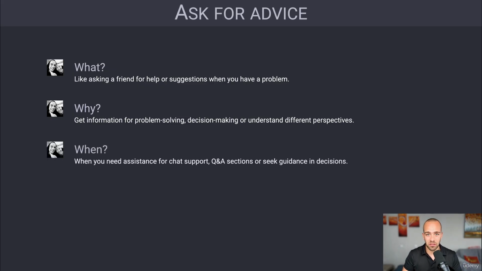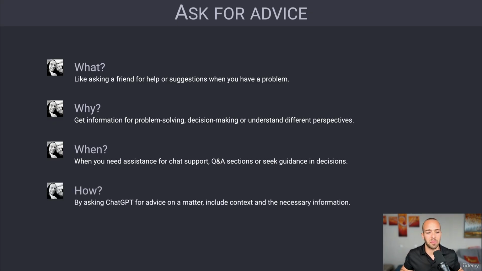And when are we going to use this? When you need assistance, for example, chat support if you're running a business, for a Q&A section if you're having something like that on a website, or seek guidance in decisions. Now, how can we use this? Well, by asking ChatGPT for advice on a matter, include context and the necessary information needed for ChatGPT to give you the best answer possible. Let's dive right into ChatGPT and go over a few examples on how you can use just this.